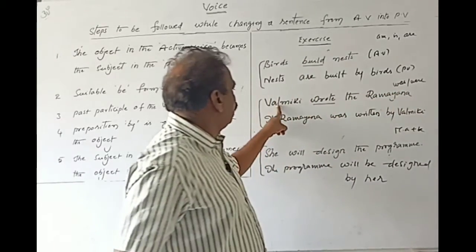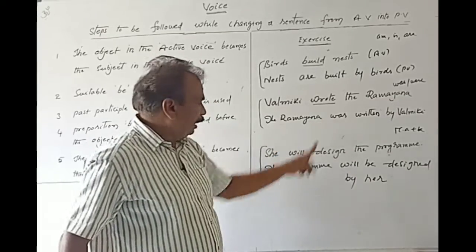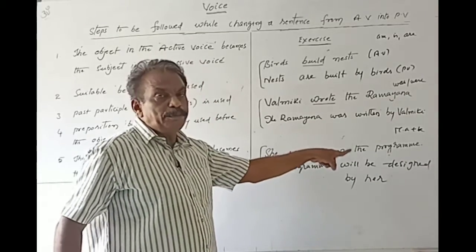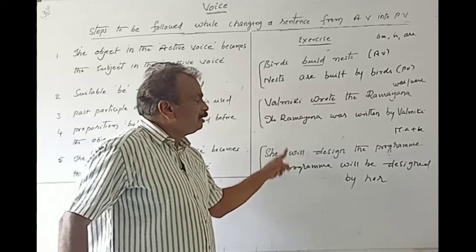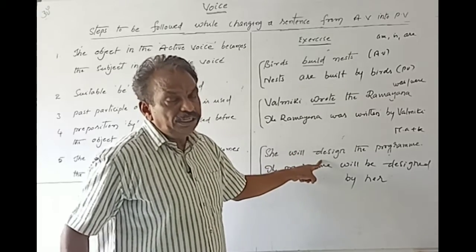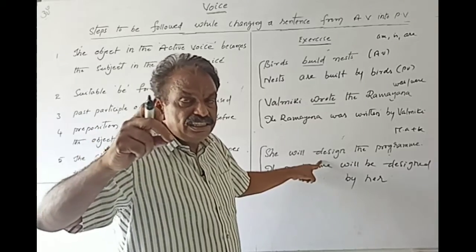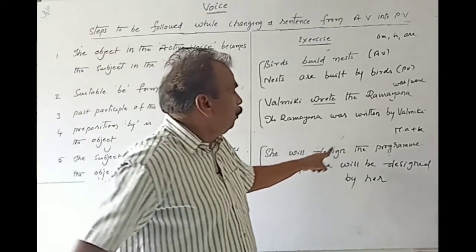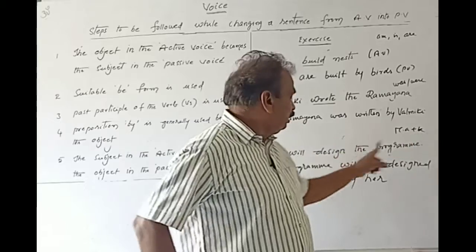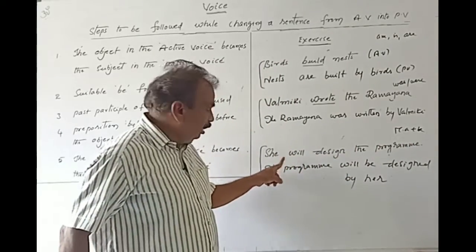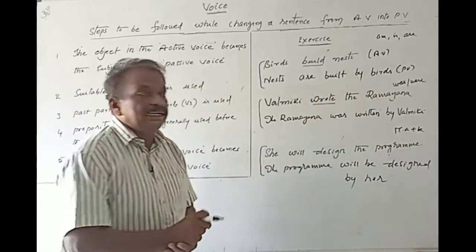As it is singular, was takes place. And on seeing the modal auxiliary plus V1, no doubt, this is simple future. In simple future, if you want to go for the be form, it is modal auxiliary plus be. What is the modal auxiliary found here? The program will be designed by her.